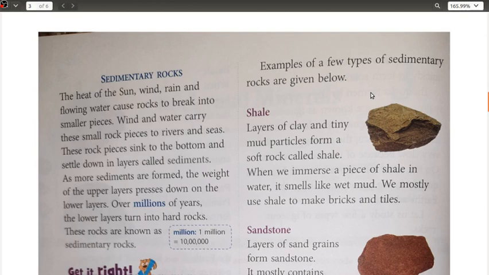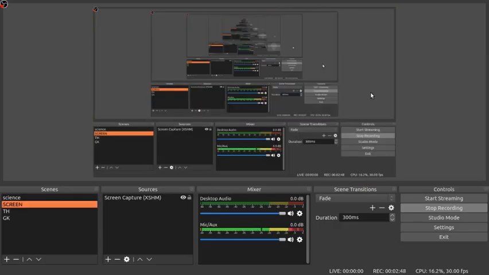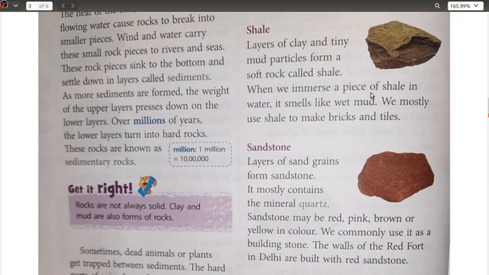These sedimentary rocks were formed as a result of the formation of sediments of different types of rocks, and after passing a very long time, that is millions or billions of years, they got converted into hard rocks, and thereby are known as sedimentary rocks.